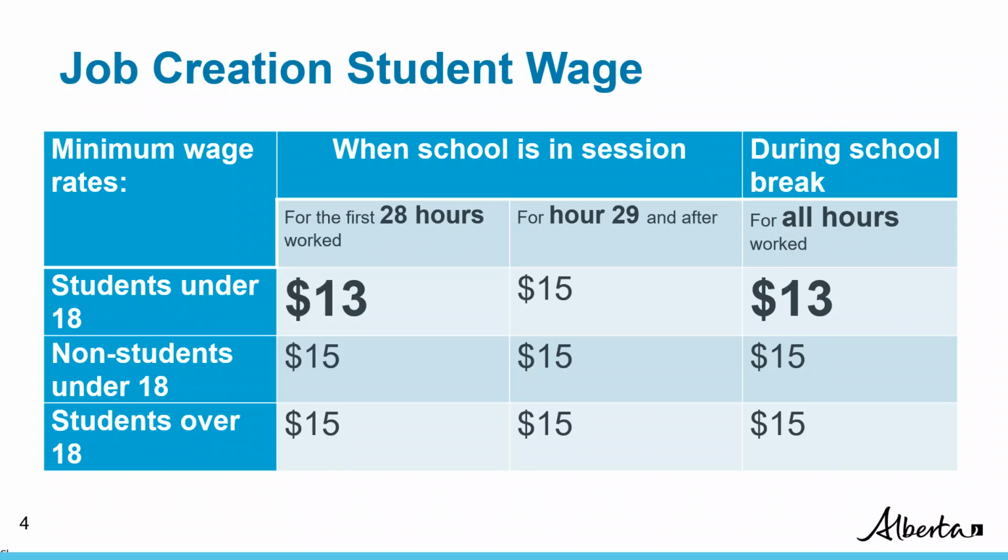When a student under 18 is working on a school break, there is no threshold. The rate is always $13 for all hours worked. School break times may vary from school to school, and school breaks include summer vacation, Christmas and winter holidays, and spring break. Note, these rules only apply to students under 18. If the worker is not a student or is over the age of 18, they receive the regular minimum wage, which is $15 per hour.